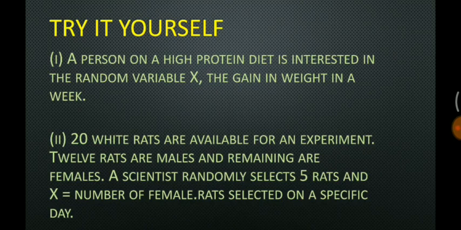Try this question. A person on a high protein diet is interested in a random variable X, gain in weight in a week. What is this? A continuous function or a discrete function? And question number 2: 20 white rats are available for an experiment, of which 12 rats are males and the remaining are females. A scientist randomly selects 5 rats and X is equal to the number of female rats selected on a specific day. Try on your own. Pause this video for a second and I will show you the answer.